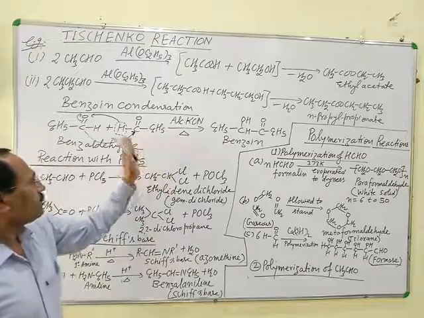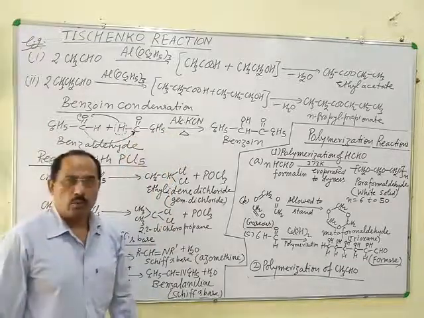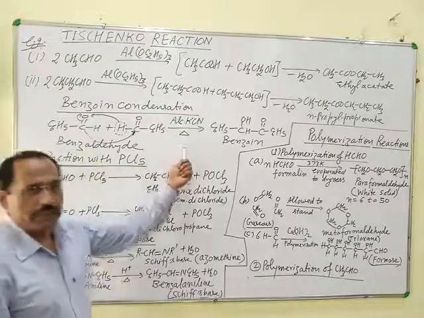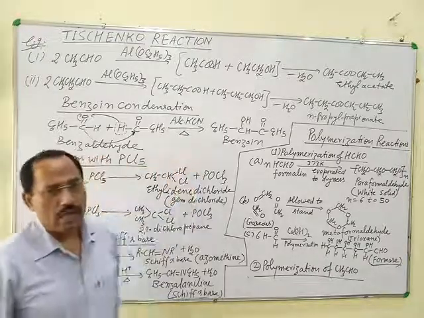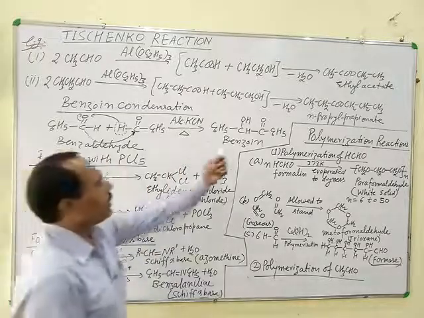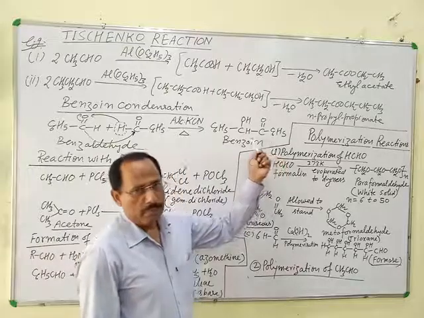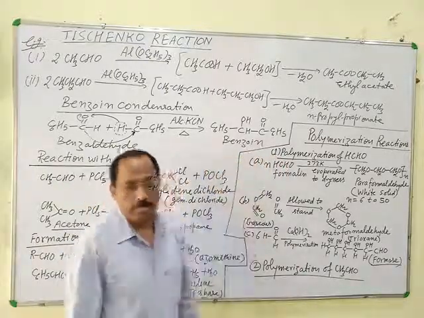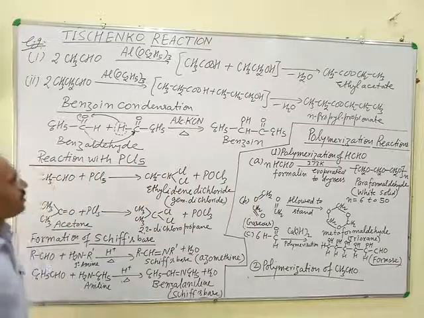This reaction takes place only in the presence of alcoholic potassium cyanide. Means when two molecules of benzaldehyde are heated in presence of alcoholic potassium cyanide, condensation takes place and benzoin is obtained as a main product. That's why this reaction is known as benzoin condensation.